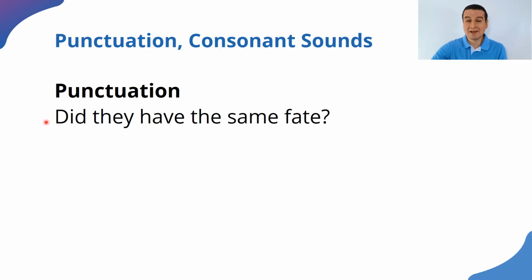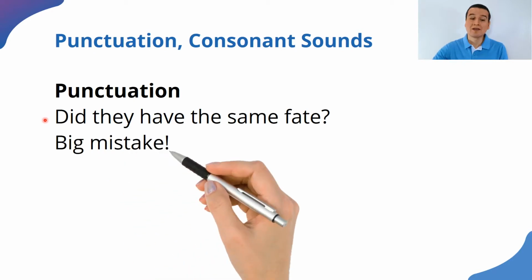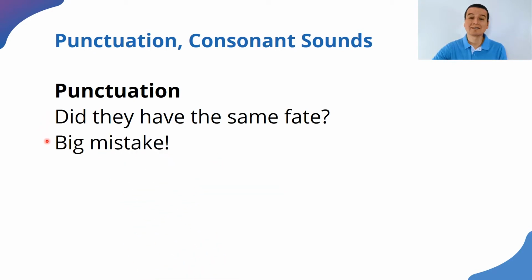First of all, as every sentence, we start a sentence in English with a capital letter, as you can see here, did. And you see that the question mark appears only at the end. So we don't write, as in Spanish, an introductory question mark. No, we always write one at the end. All right? Good. Now, look at the expression, big mistake. And it has an exclamation mark only at the end. In English, we have an exclamation mark just in the same way we have a question mark only at the end.